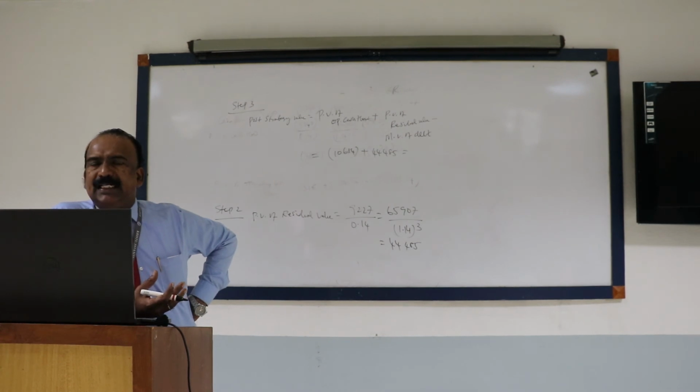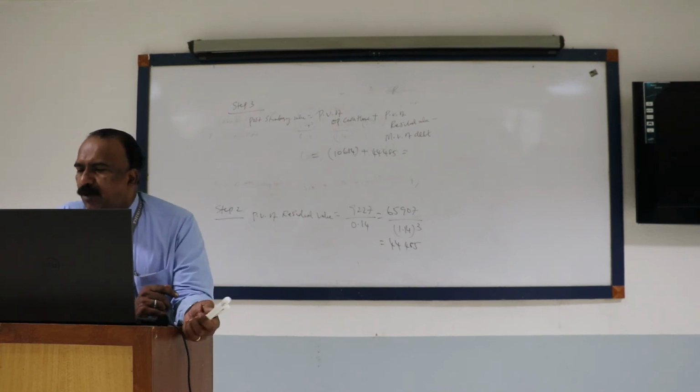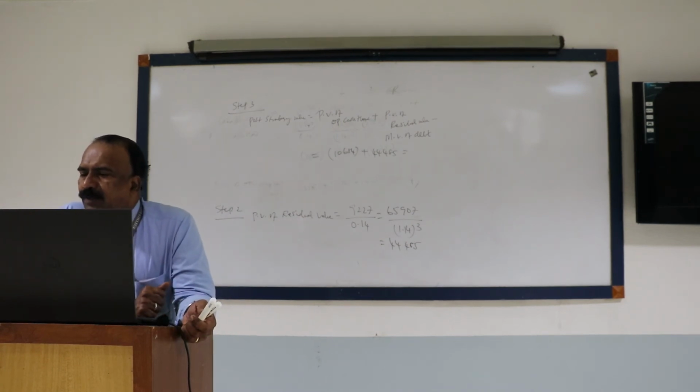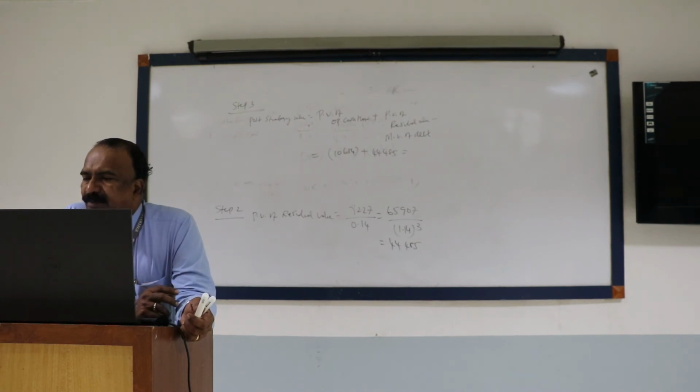We are going to calculate the value for equity shareholders, how much value is created for them. So we will have to deduct the market value of debt.